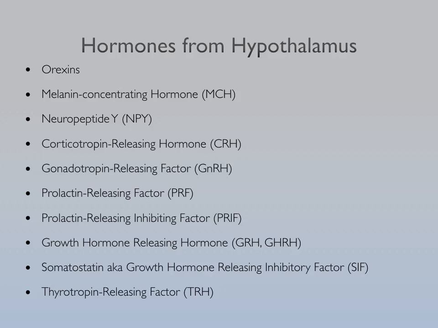We have prolactin releasing and prolactin release inhibiting factors, which are involved with the regulation of prolactin production and release from the pituitary. We have growth hormone releasing hormone, as well as somatostatin, which is also known as growth hormone releasing inhibitory factor. Those are going to be involved with regulation of growth hormone production and growth hormone release from the growth hormone producing cells within the pituitary. And then we have thyrotropin releasing hormone, or TRH, which is involved with the production of TSH, thyroid stimulating hormone, which is going to come in terms of release from the pituitary.